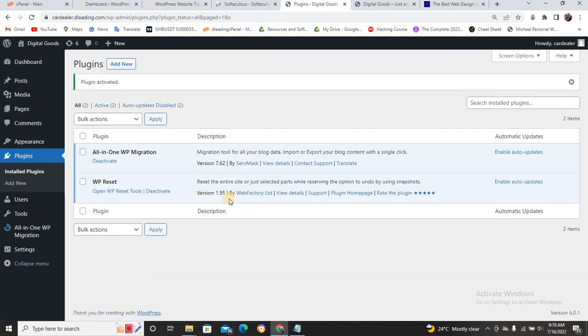Now can you see, this plugin has been activated, and that is why you can see this. Initially there was nothing like this, but immediately we install and activate it, we are able to see this here. Now what do you want to do? This plugin is actually to help you move a website from one website to another.